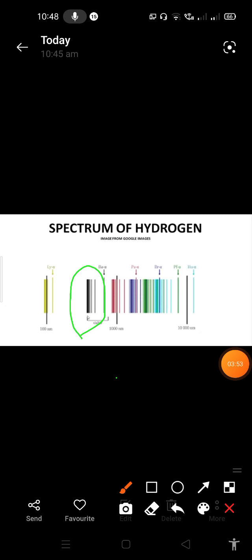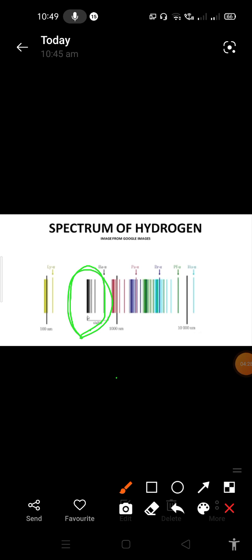See here in the next slide, if you take this spectra and view it in a high resolving telescope, you will observe that each line in this spectra again splits into many lines. Why is that line splitting into many lines? That is not successfully explained by Bohr. That is about selection rules, fine structure, intensity rules, Stark effect and Zeeman effect. All these are not explained by Bohr successfully.